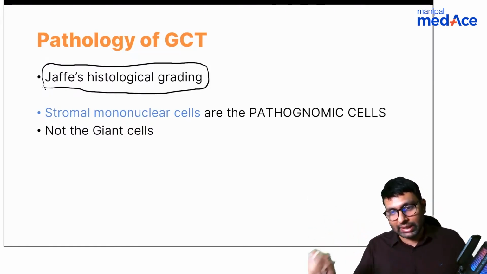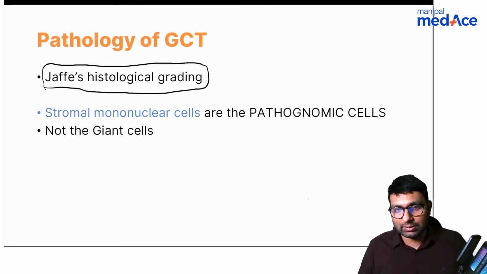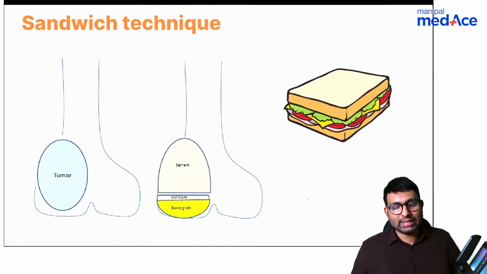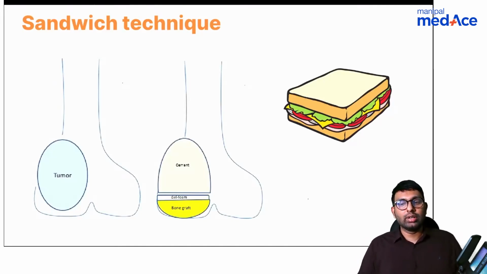Although giant cells are present, they are not the pathognomic cells. And last thing, yeah, stromal cells are the pathognomic cells, not the giant cells. Okay, not the multinucleated giant cells.